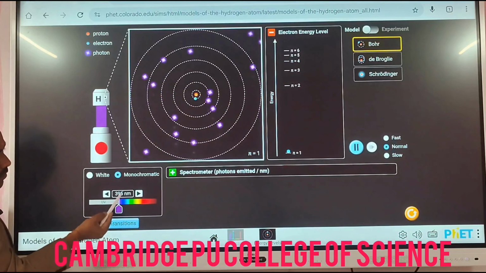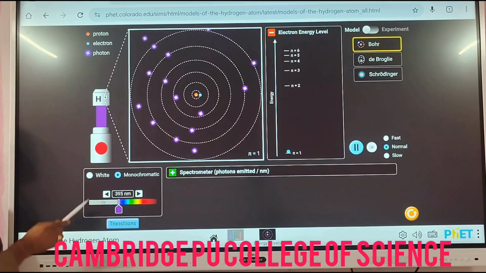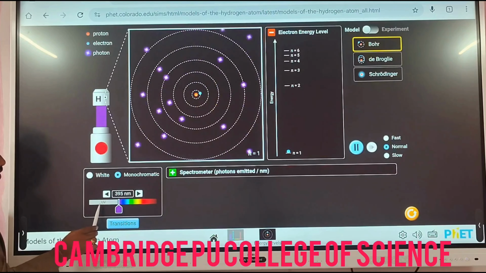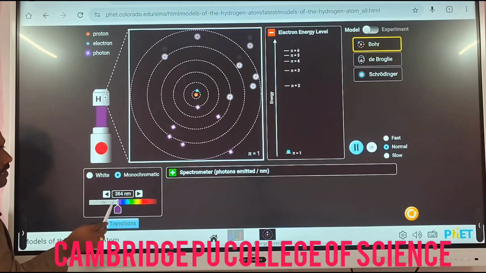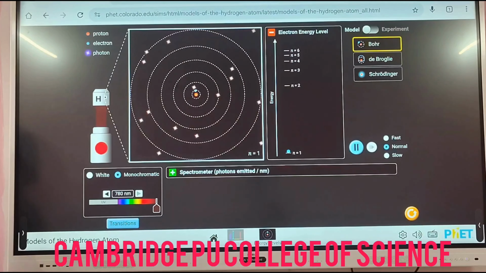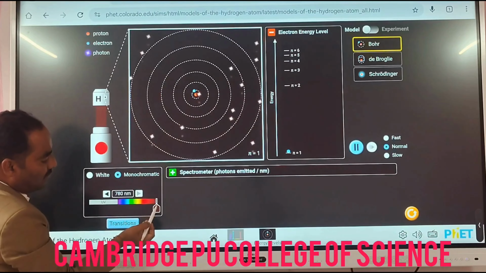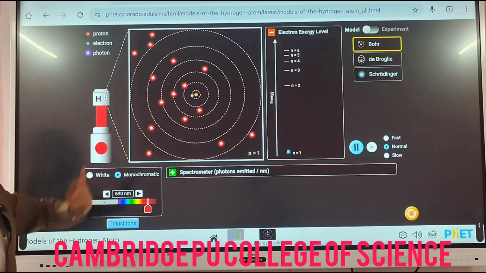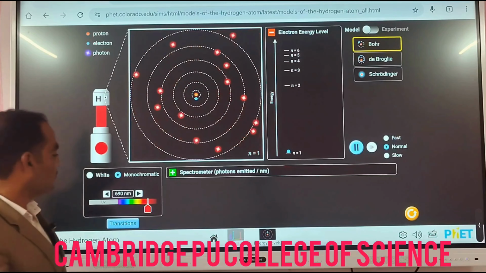See here, whatever the wavelength required, whenever white light is falling on this structure of the atom, this region is nothing but the UV region, and its wavelength starts from 380 nanometers to 780 nanometers. In this region, the different colors are formed, as when the red colored light is falling on this particular structure. So then it will show the different regions.